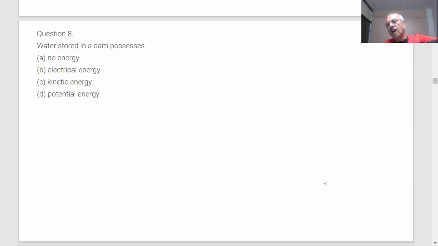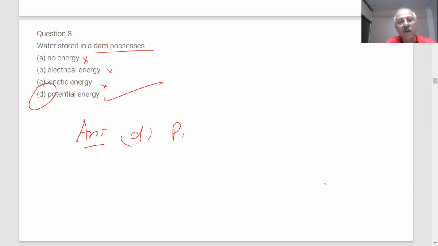There should be no doubt about what happens in a dam. Water falls from a higher to a lower height, and potential energy gets converted into kinetic energy. Then it drives the turbines, then you have generators which generate the energy. So water stored in the dam, wrong. Potential energy, answer is D, students.